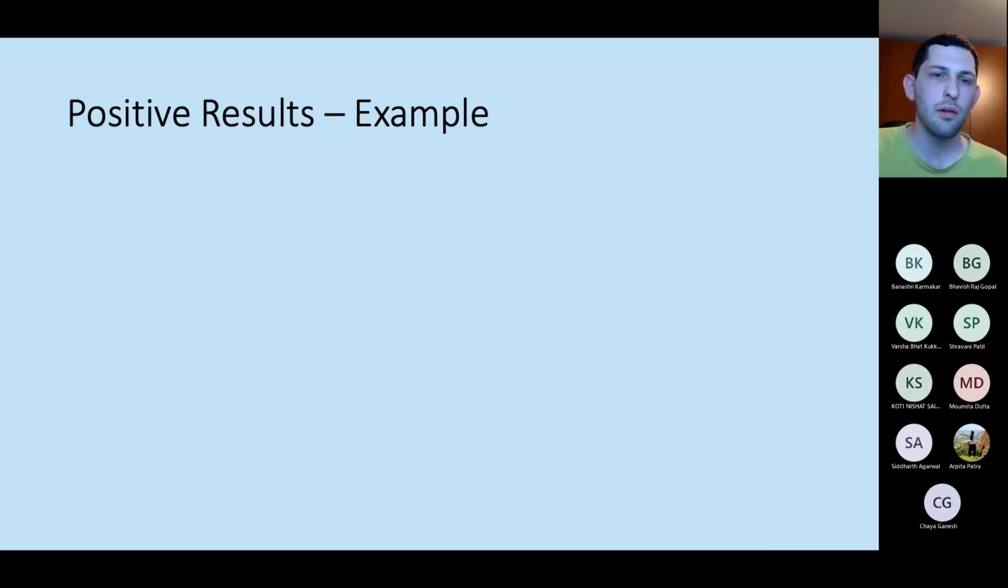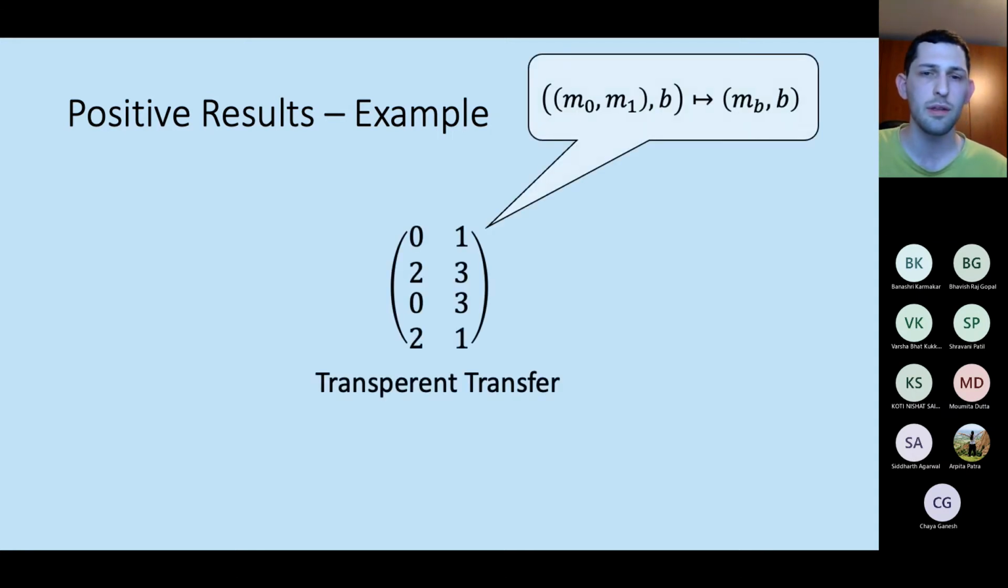Okay, so now I want to talk about the positive results. I'm going to show this only as an example for the transparent transfer. All of our positive results, I remind you, are going to work in the plain model without any correlated randomness, and in fact, there is going to be no randomness at all. The protocols are going to be completely deterministic.